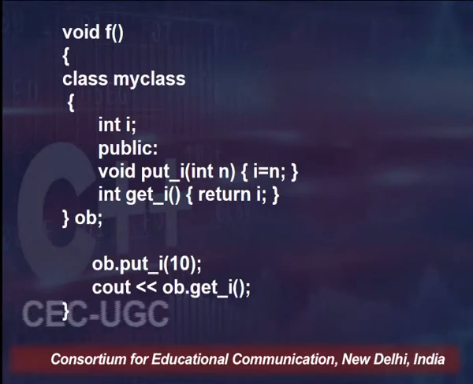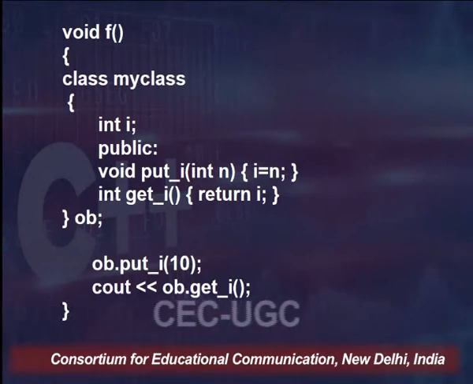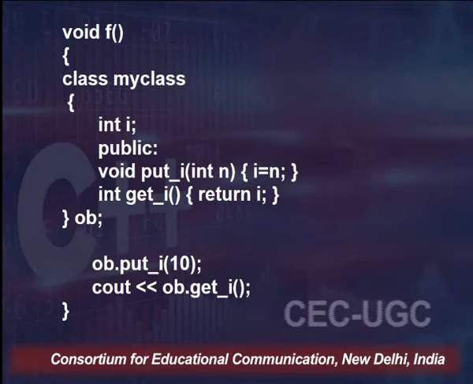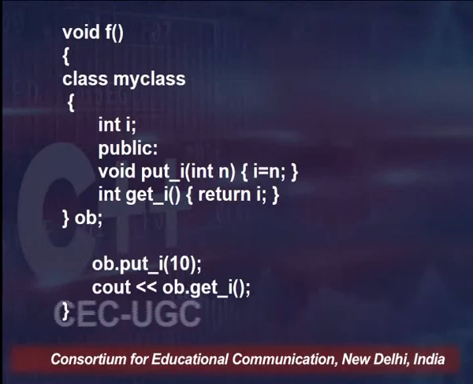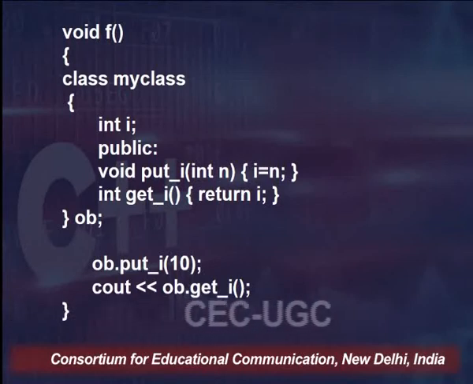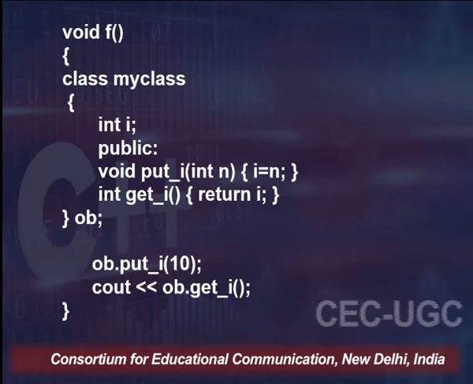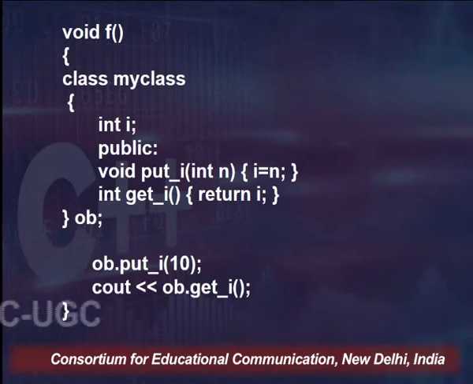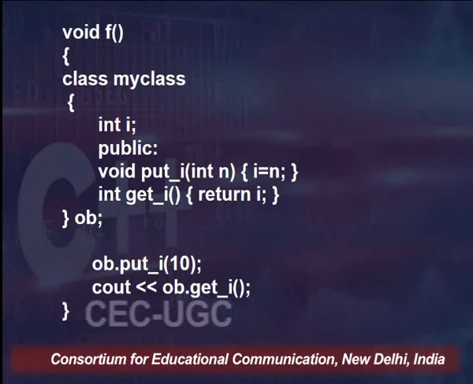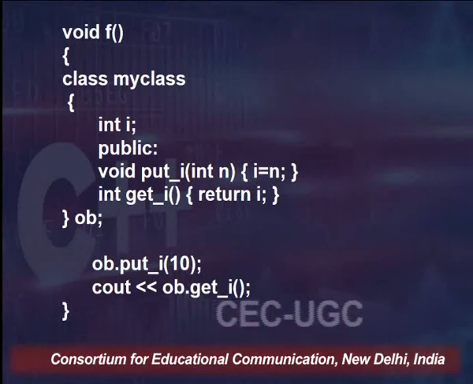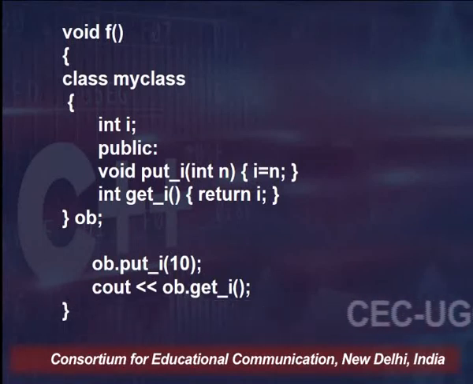So, in the main function, if I want this functionality to get executed, I am left to do just call this function f. Whenever this function is called, within it a class will be declared, the object will be there, and accessing of public member functions using that object will also take place.